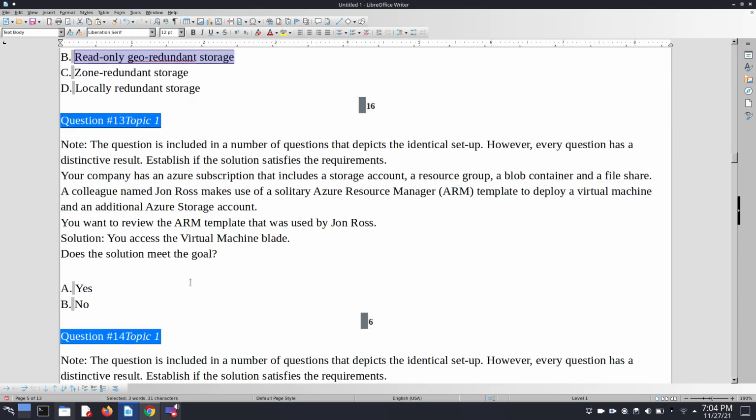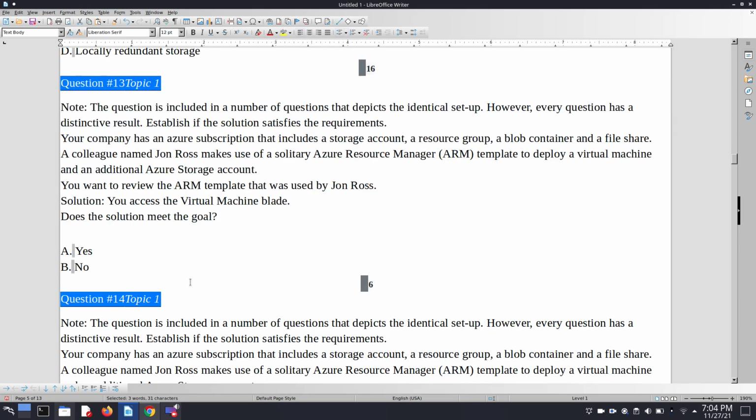So here we discuss question number 13. Basically, your company has an Azure subscription that includes a storage account, a resource group, a blob container, and a file share. A colleague named John Ross made use of a single Azure Resource Manager template to deploy a VM and an additional Azure storage account. You want to review the ARM template that was used by John Ross.